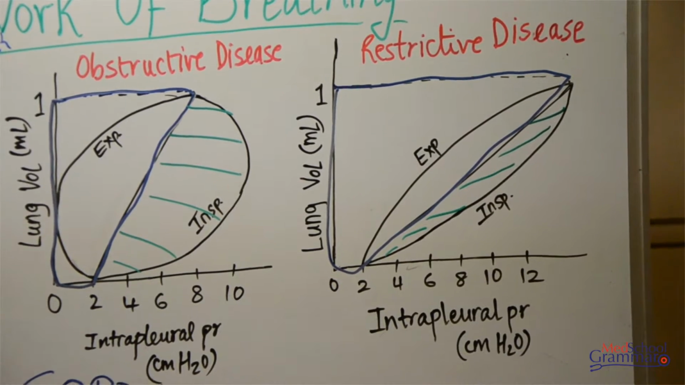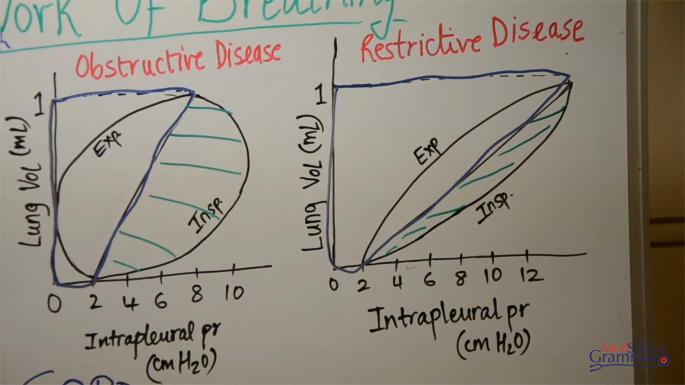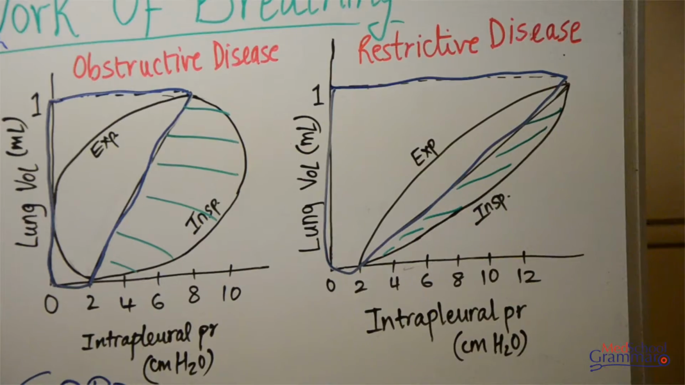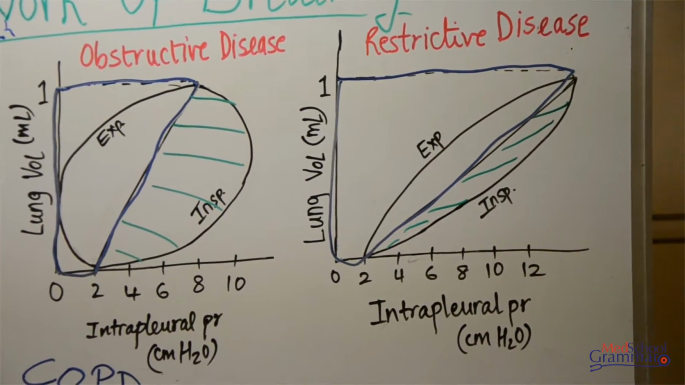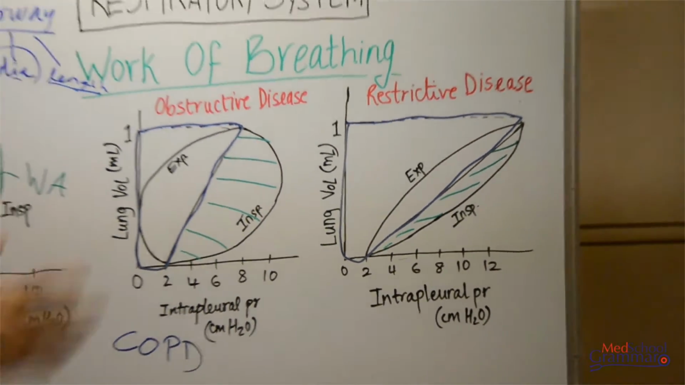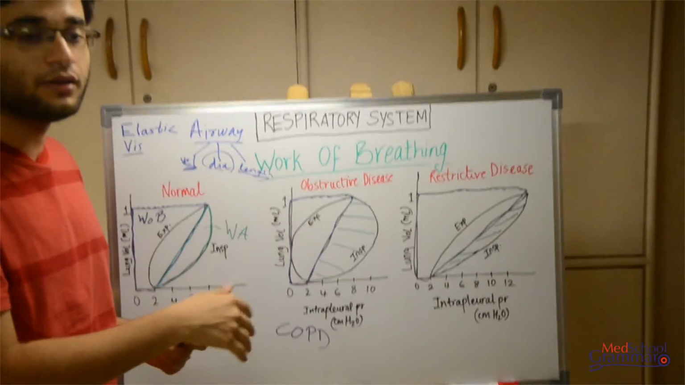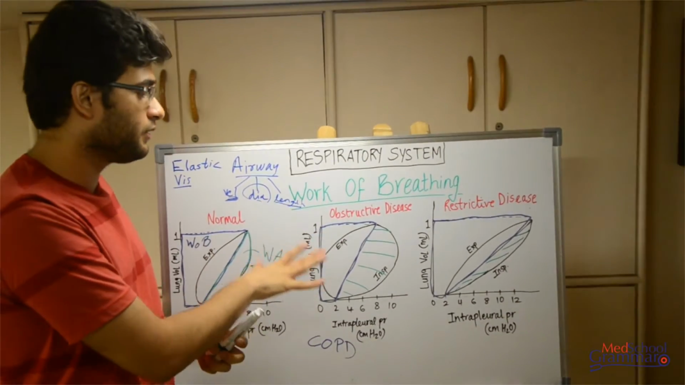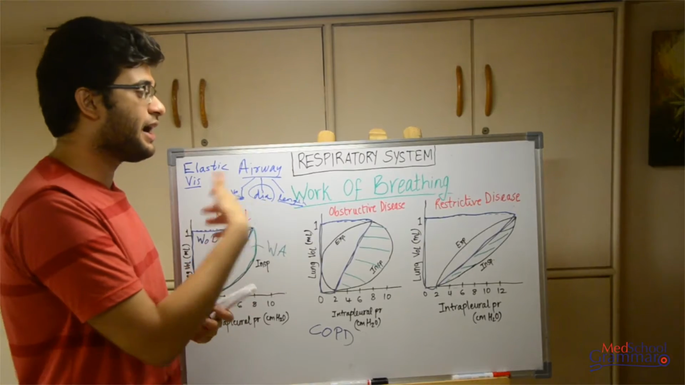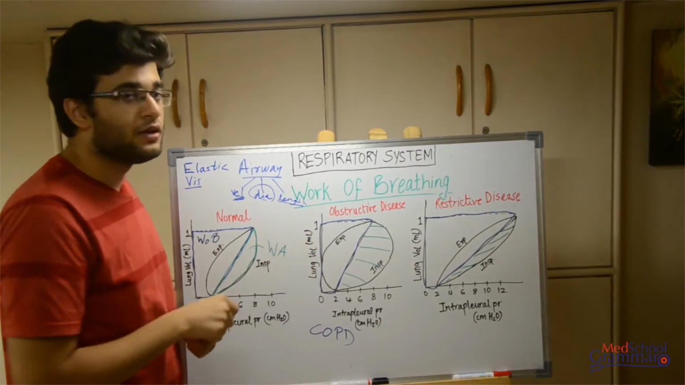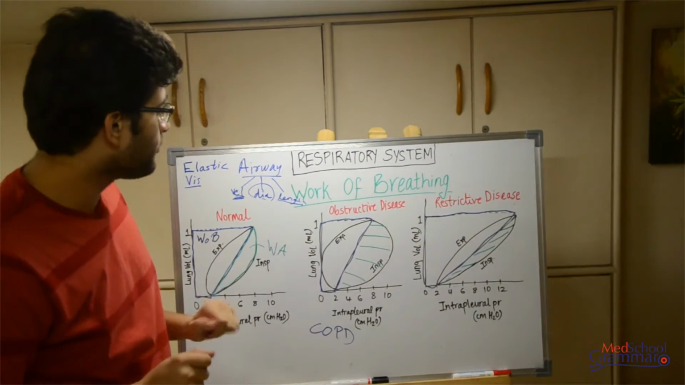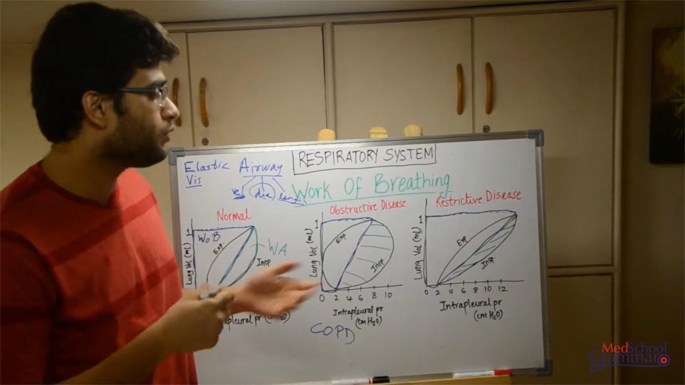So this is how work of breathing is to be written, and it's frequently asked as a question in theory, and the applications of it are pretty important in the viva also, because they ask sometimes about this. Okay, so that covers the work of breathing, and we'll continue in the next part.